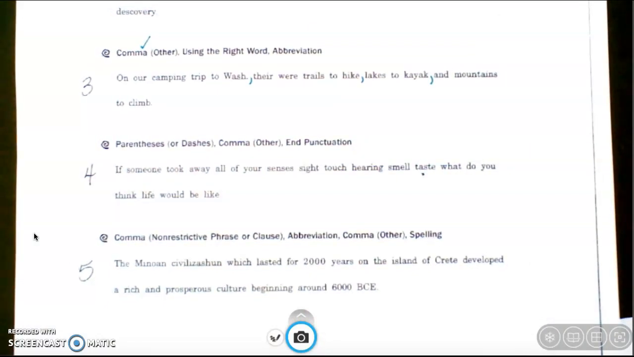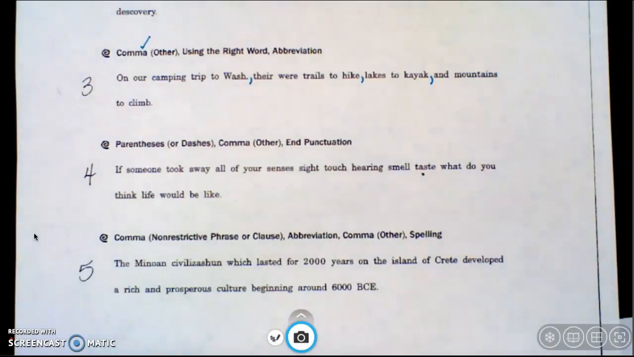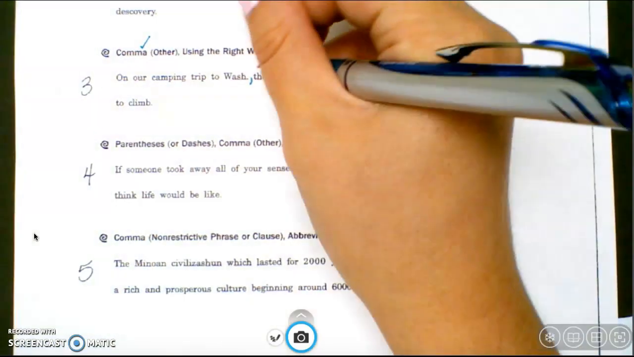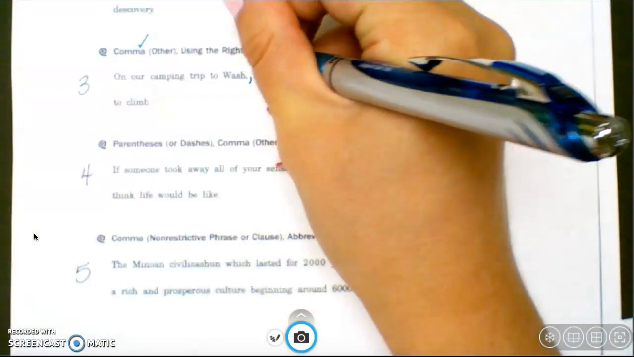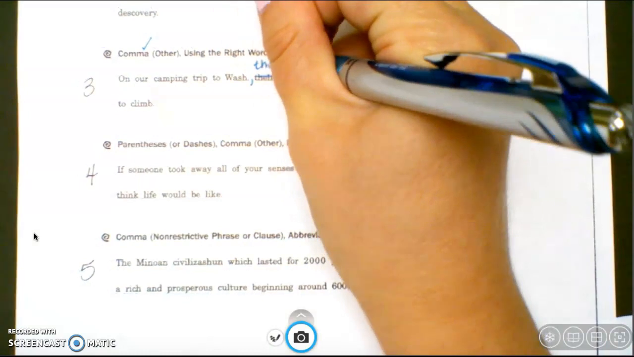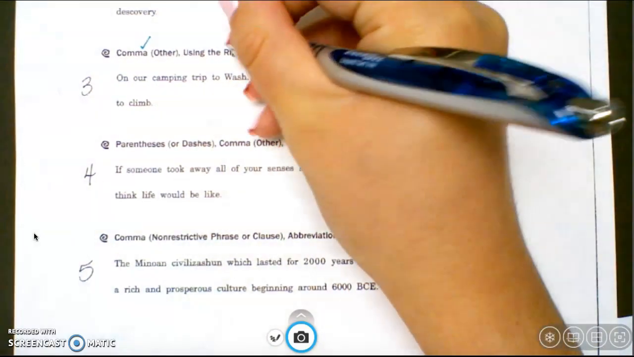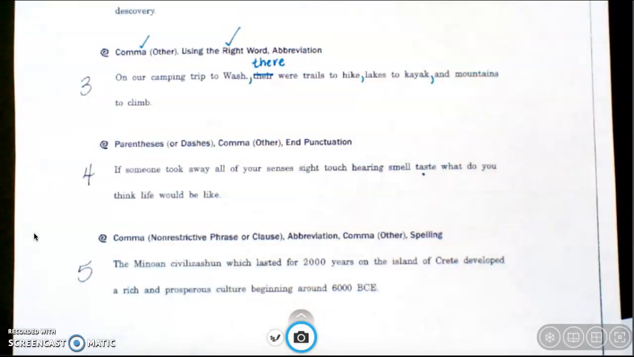Next, I need to make sure I'm using the right word. So in this sentence, I've used the word "there" that shows ownership. I don't own the word "were," and so I know that I've used the wrong form of the word. So I'm going to change this word to T-H-E-R-E, and that's my using the right word error.